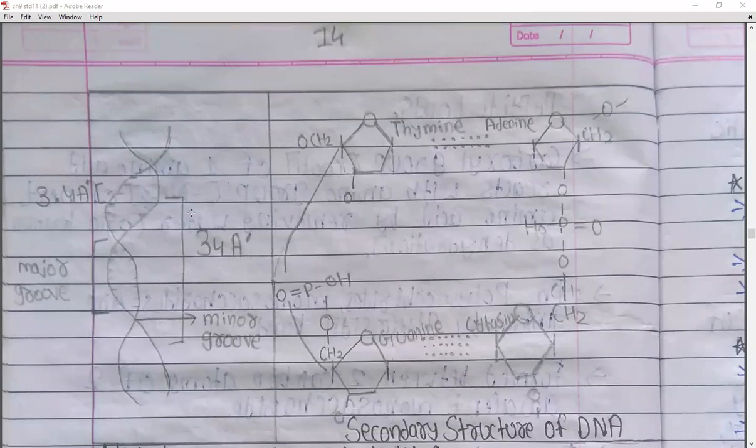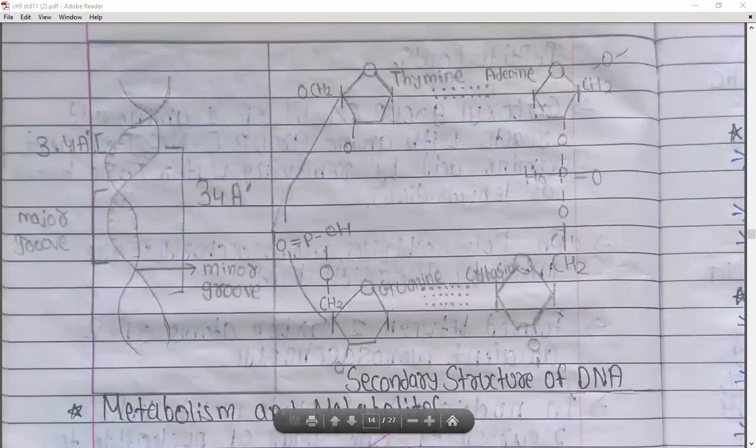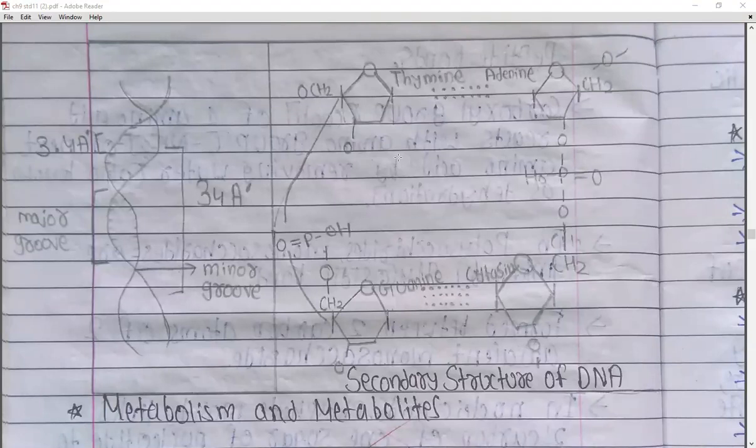One helix turn is composed of 34 angstrom, and the distance between two nucleotides is 3.4 angstrom, right? So this is the secondary structure of the DNA. I will send you the video of the description of this structure of the DNA so that you can easily understand it, right?